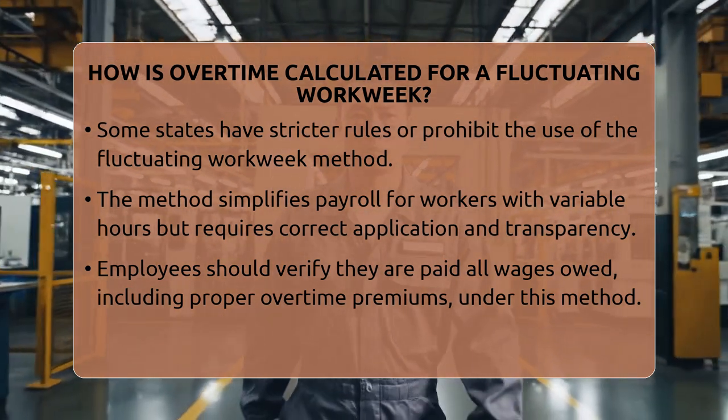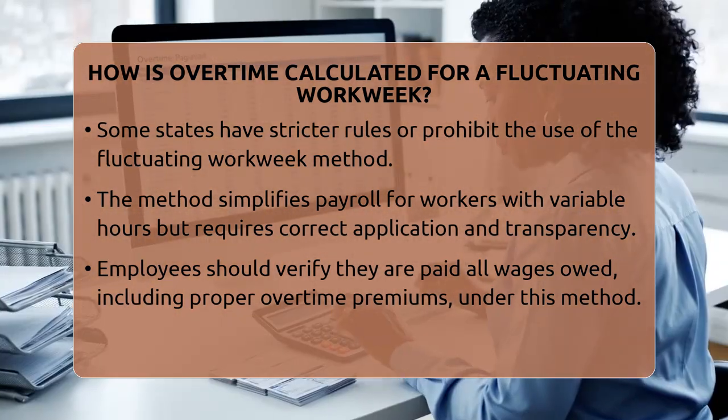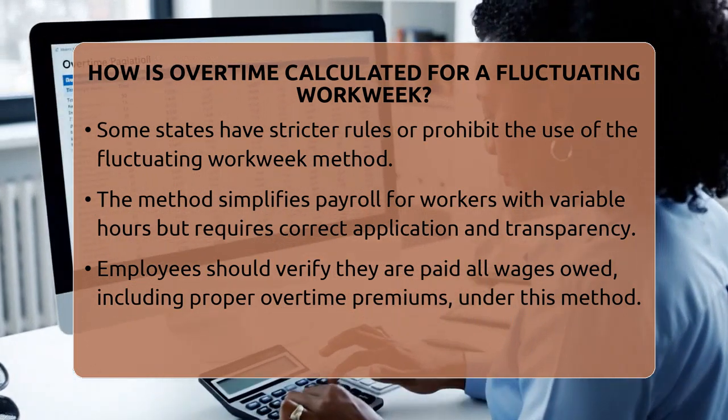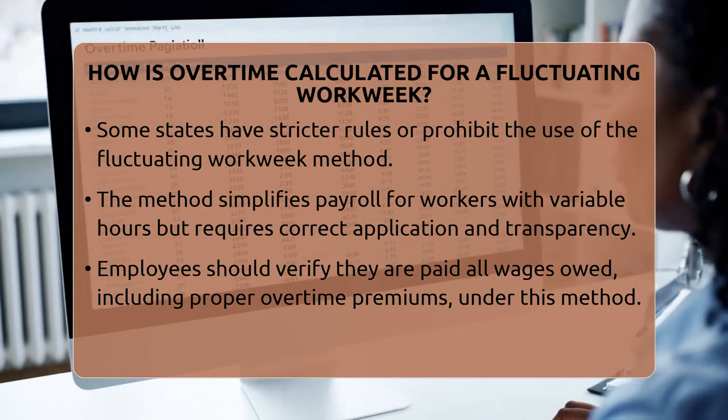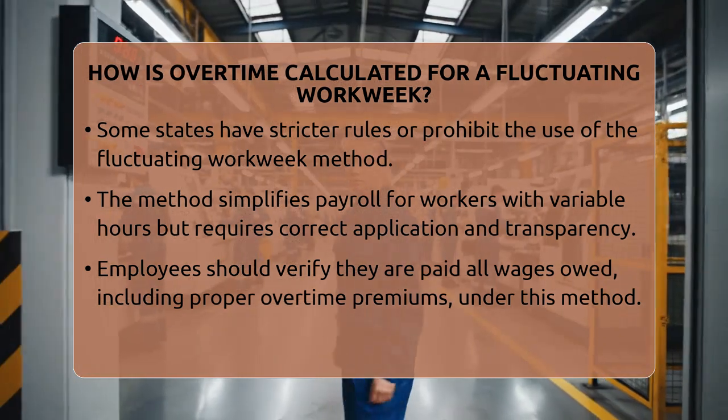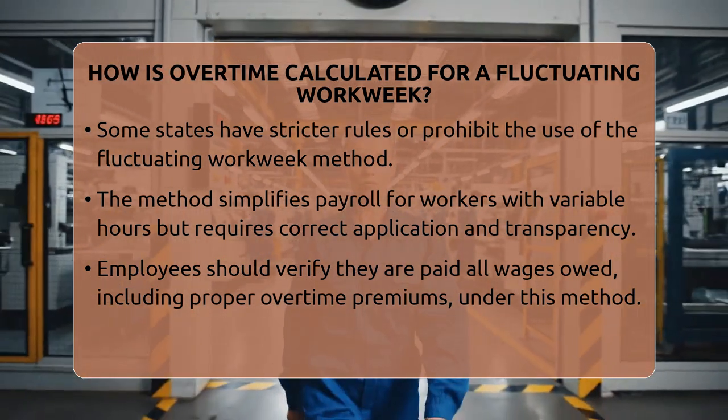In essence, the fluctuating workweek allows employers to pay a fixed salary for all hours worked and add a half-time premium for overtime hours, as long as all legal conditions are met and everyone understands the arrangement.